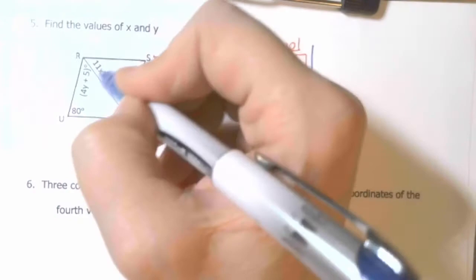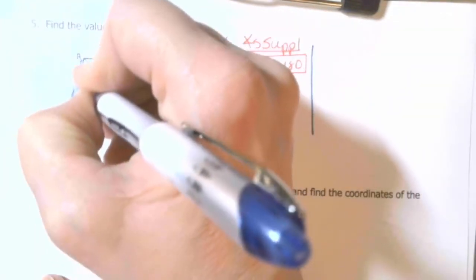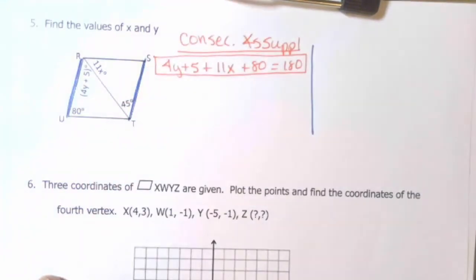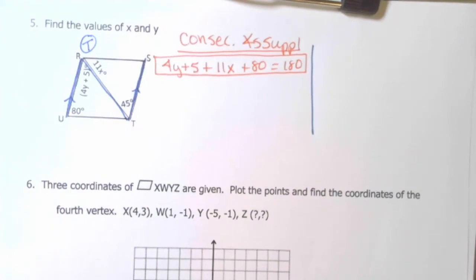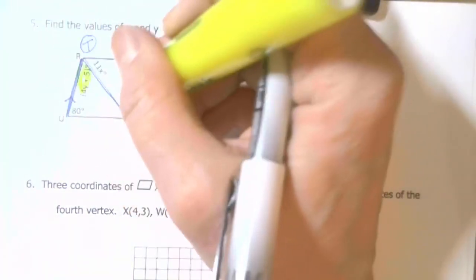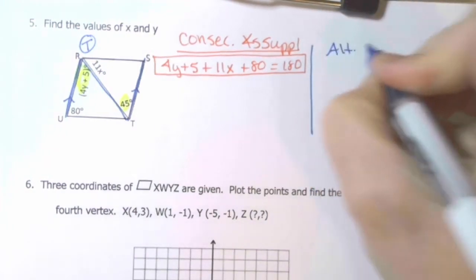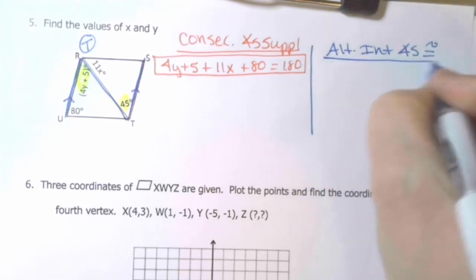Okay, so here I have an expression for y. If we treat RU and ST like parallel lines, because they are parallel, that would make R to T the transversal. And we know that alternate interior angles are congruent.